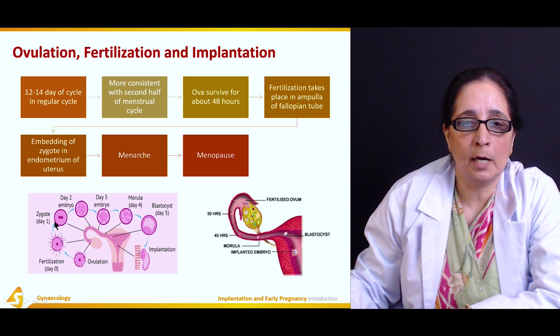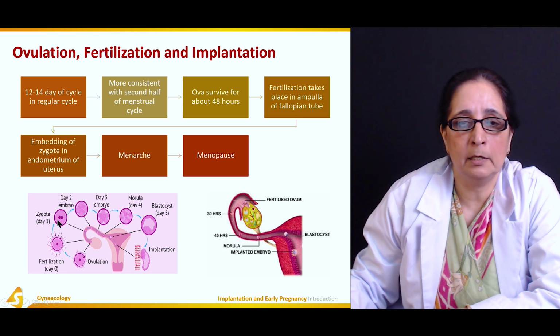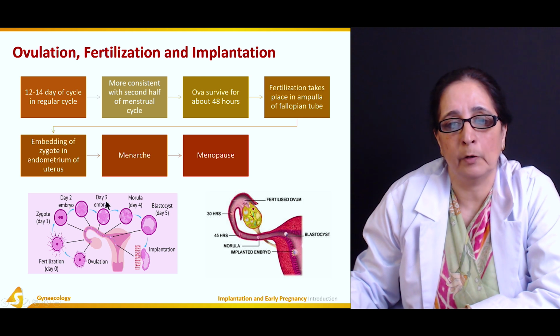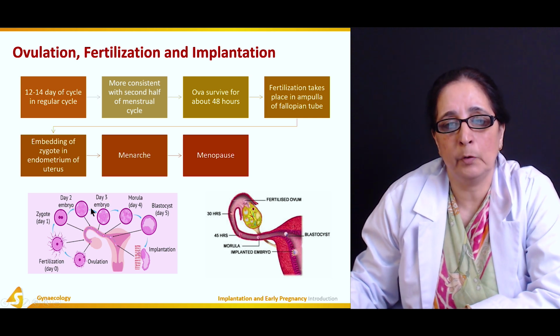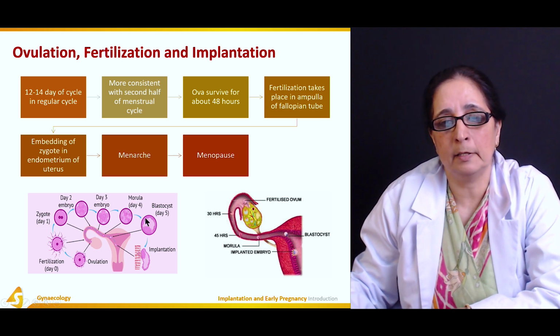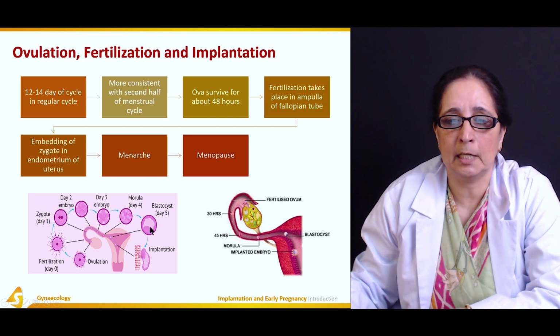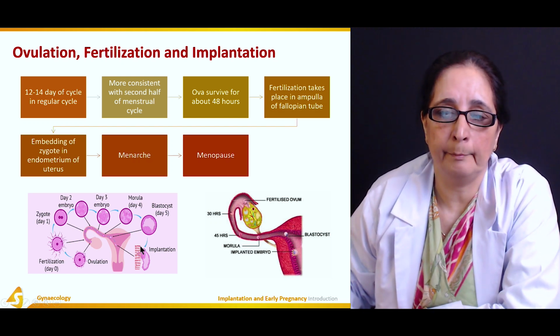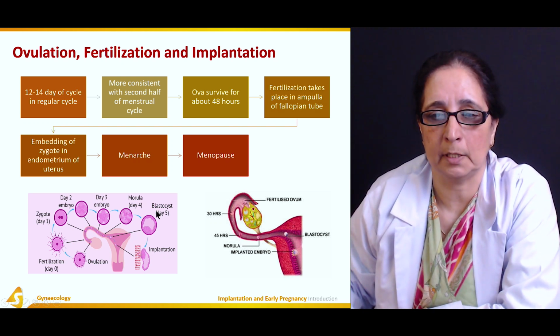Then on day 1, the zygote is produced. Then day 2, this is the embryo. Then day 3, embryo. Day 4, this embryo is now called the morula. This is the morula. And then on day 5, it's called the blastocyst. And then implantation takes place in the endometrium, and it embeds as the blastocyst.